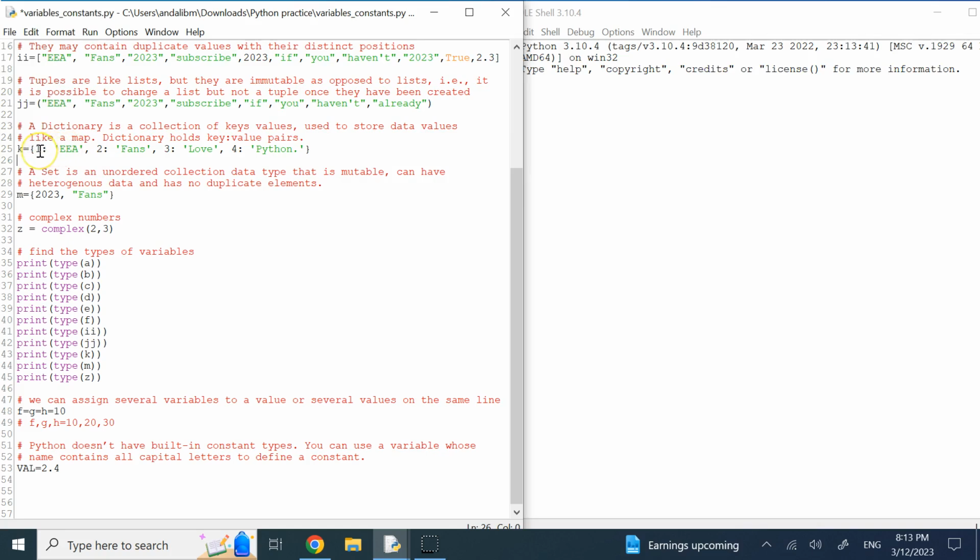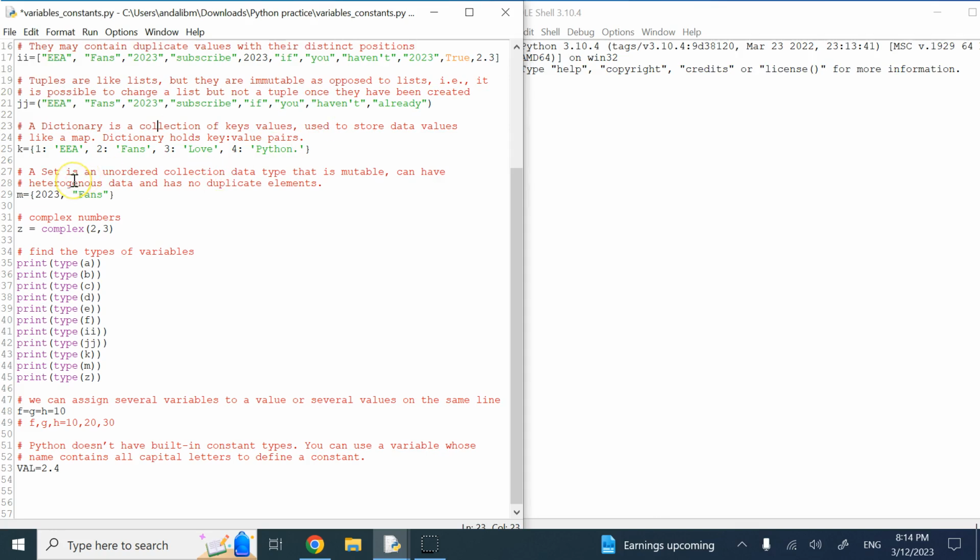So I have pairs of keys and values, and typically most of the time the order is reversed. So you have this key, and then you have column 1 and then column 2 and so on. So these numbers are what we call keys, and then here are those explanations or the values associated with them. So each is a pair, right? So I know the value associated with 4 is Python, and the key associated with Python is 4. So we can look up each one based on the other one. And dictionaries basically act like a map.